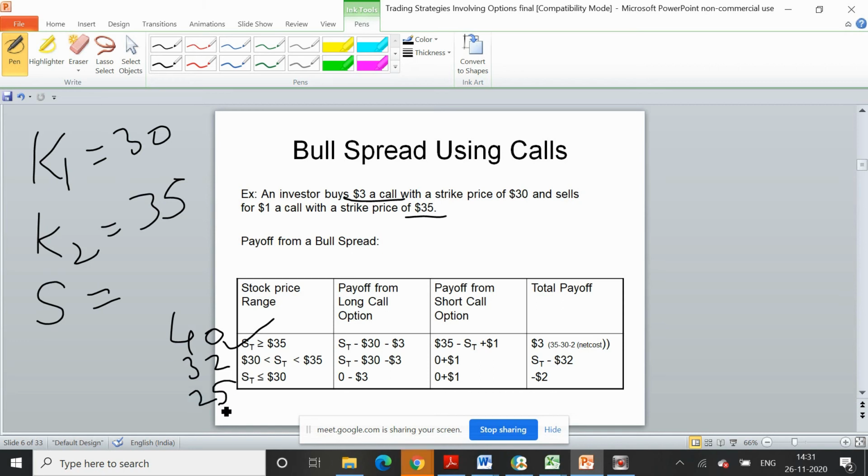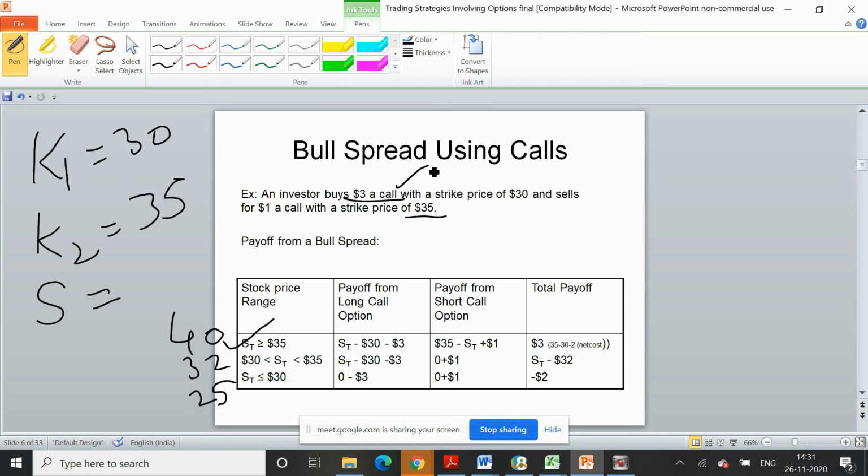Now, if the spot price is greater than 35, that means it is equal to 40. So will the long option be exercised or not? Yes, it will be exercised. And how much will be the profit? 40 minus 35 minus 3, because you pay $3 upfront as an option premium. So 5 minus 3, $2 is what you save here.